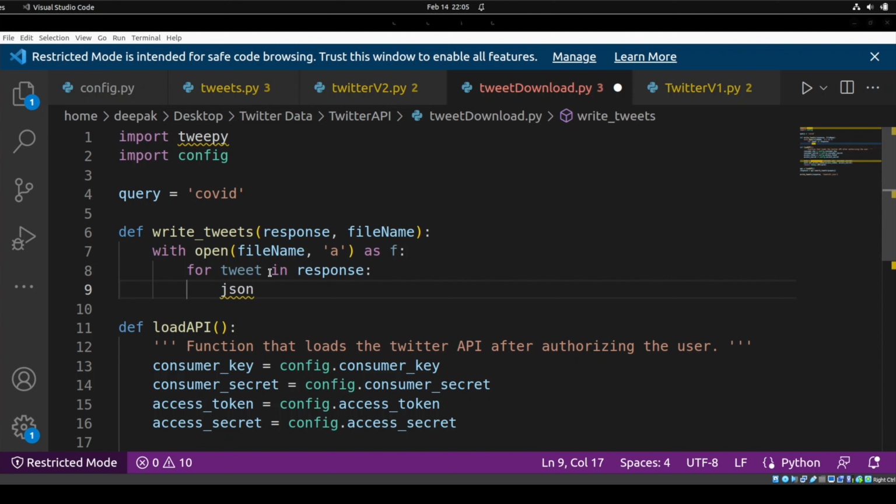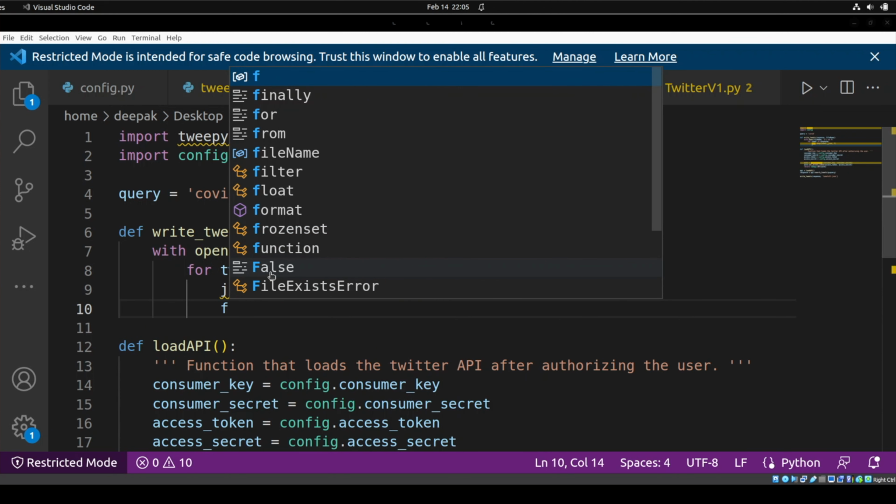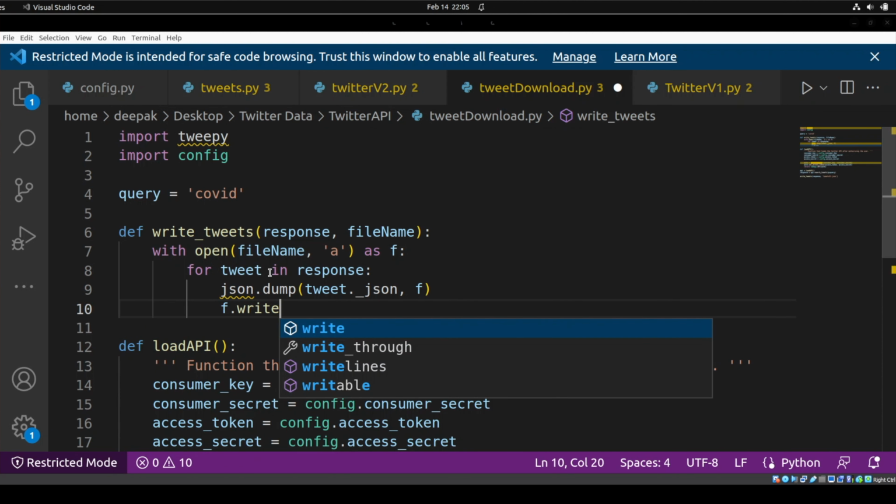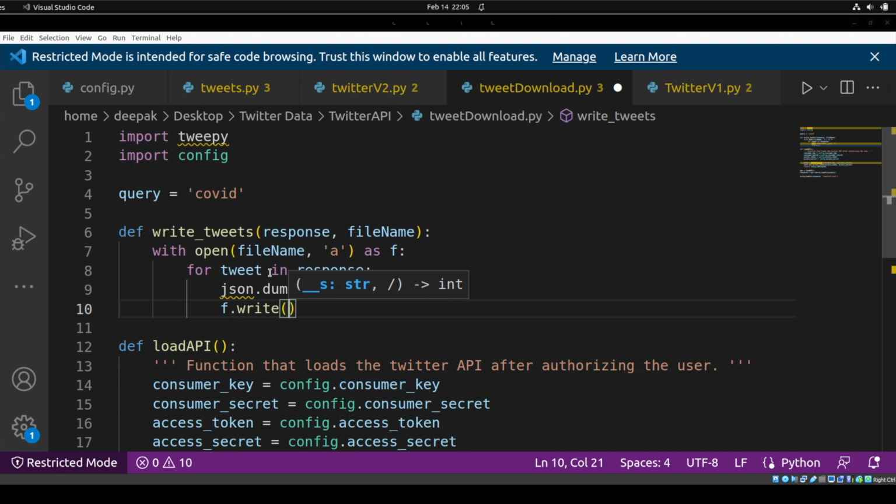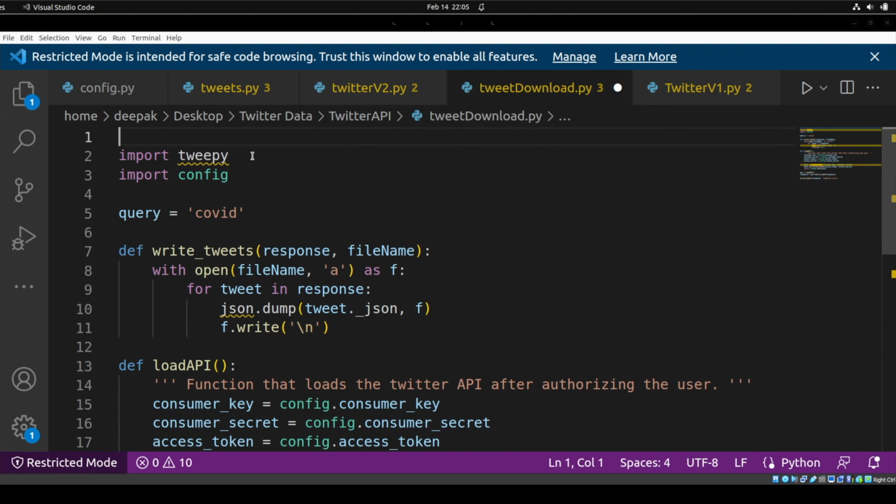So I will use json.dump, and whatever object or whatever tweet I am getting right now, it will have ._json. So it's going to dump it in JSON format, and then it's going to write, and I will just use a new line every time. But we have not imported JSON somewhere, right? Just import JSON first. It's giving some error, but yeah, let's run it.